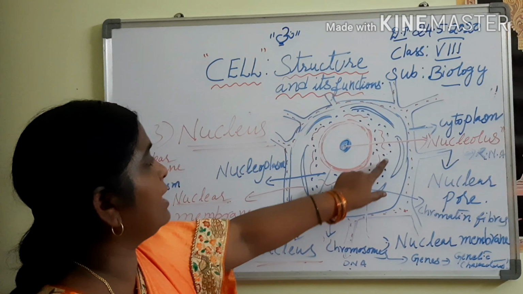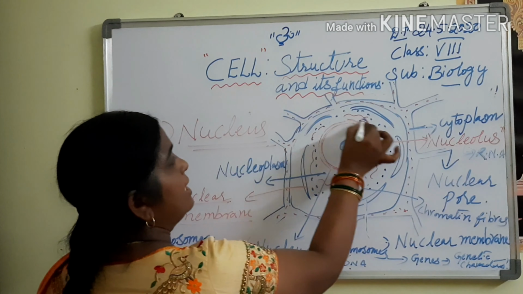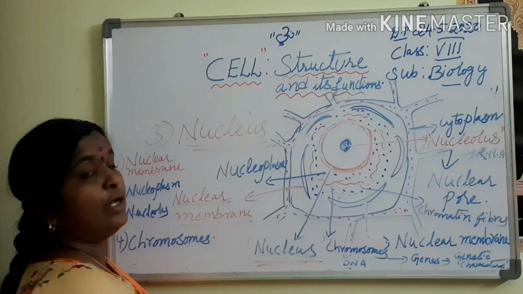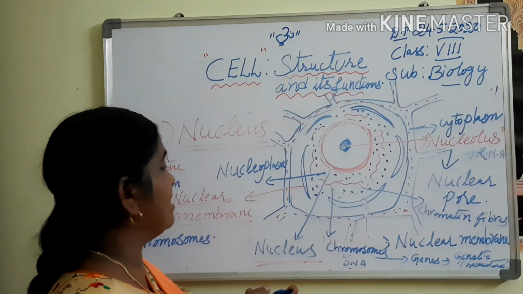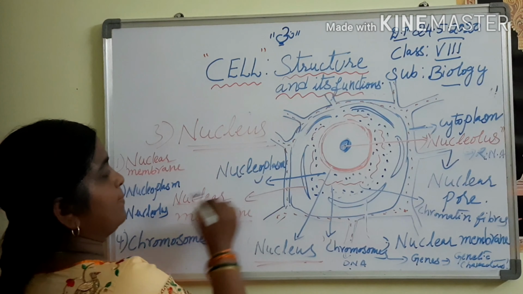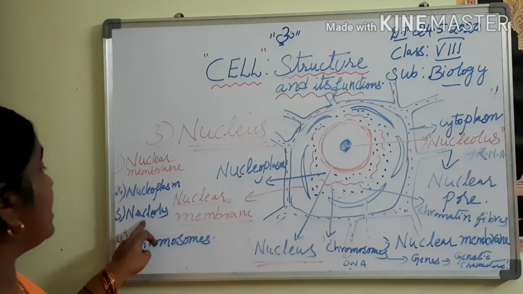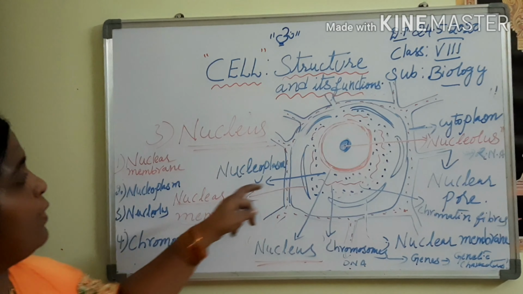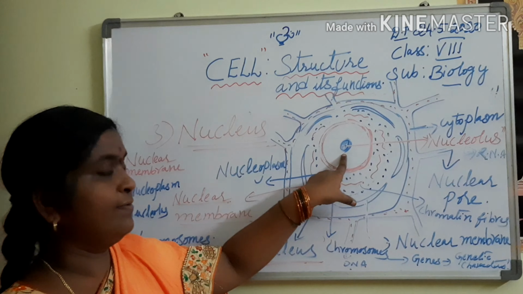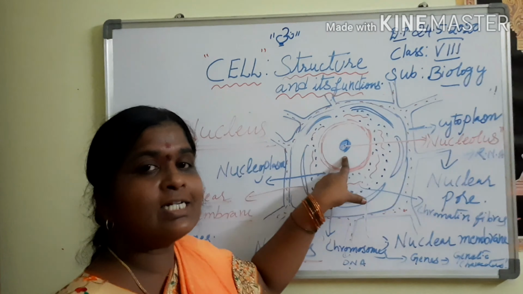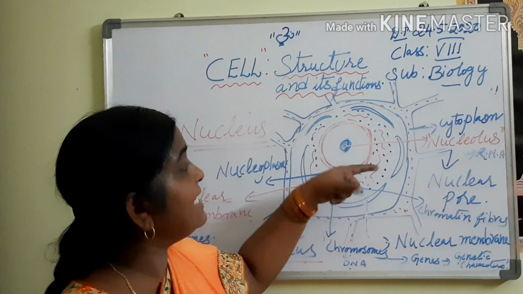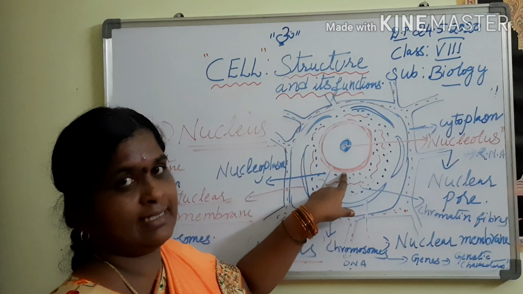Nucleoplasm. The dots you are observing, no? These are all what? Nucleoplasm. That means dense fluid which is present in the cell. Okay. Next, we are discussing what? Nucleolus. This nucleolus is present inside the nucleus.